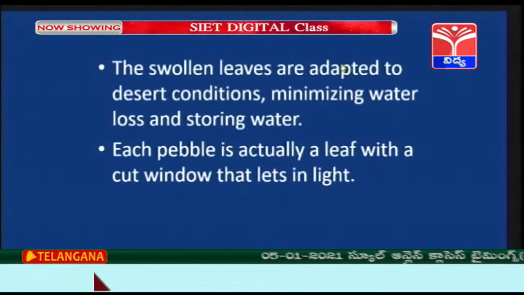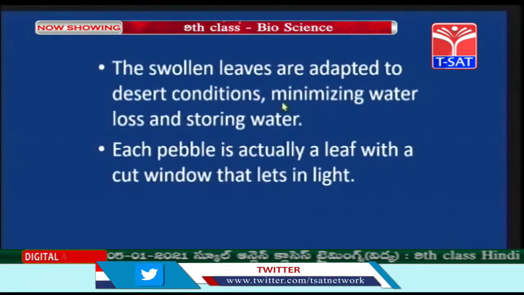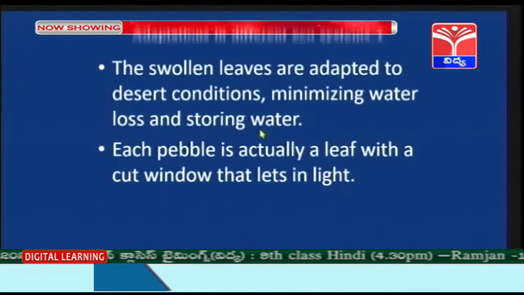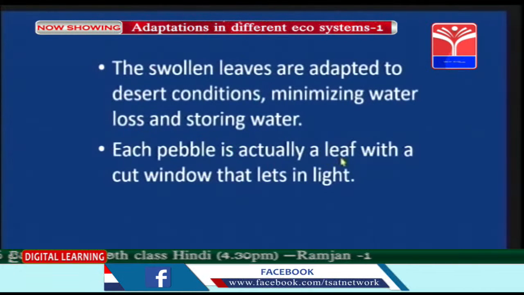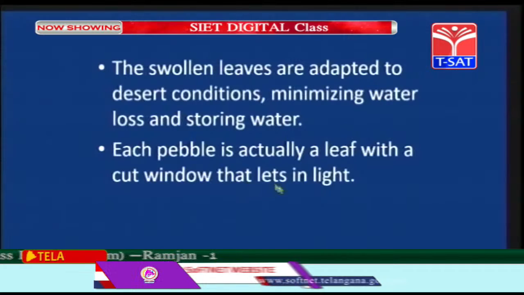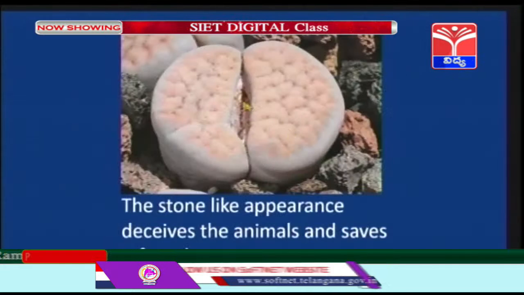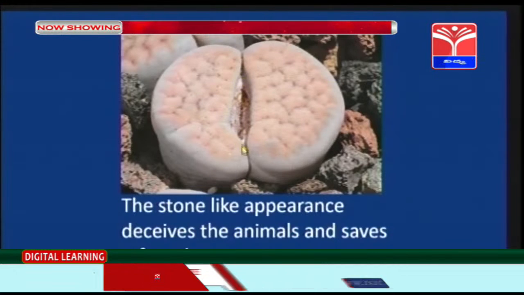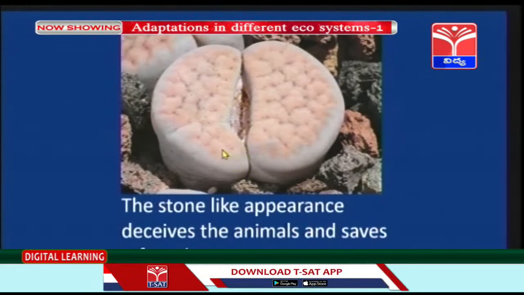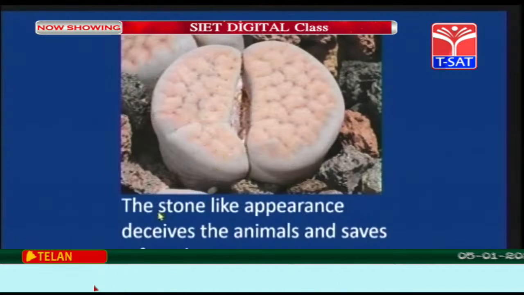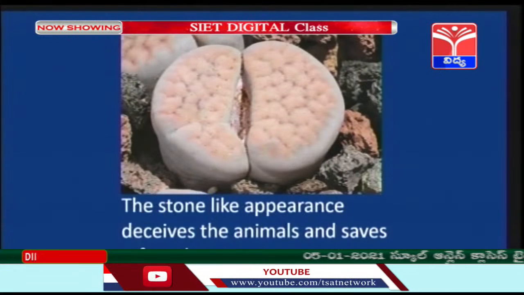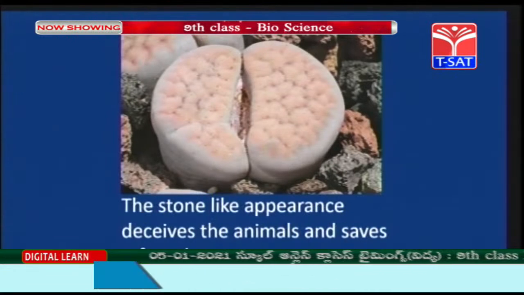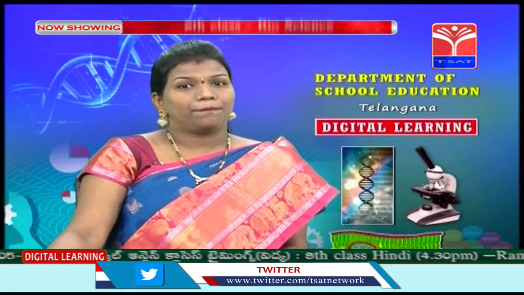So the swollen leaves are adapted to desert conditions, minimizing the water loss and storing water. Each pebble is actually a leaf with a cut window that lets in the light. You can see, children, this is the leaf and this is the cut window which is allowing the light to get in to process the photosynthesis. The stone-like appearance deceives the animals and saves it from being eaten. So this is the adaptation by the pebble plant, children.